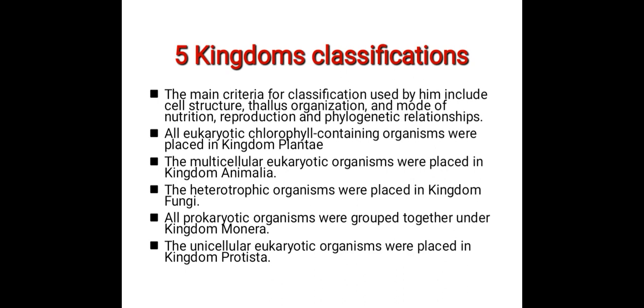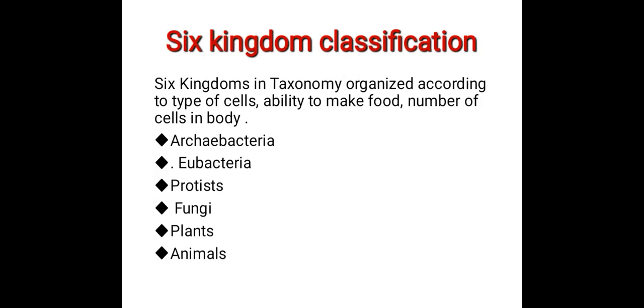The multicellular eukaryotic organisms were placed in kingdom Animalia. The heterotrophic organisms were placed in kingdom Fungi. All prokaryotic organisms were grouped together under kingdom Monera. The unicellular eukaryotic organisms were placed in kingdom Protista.